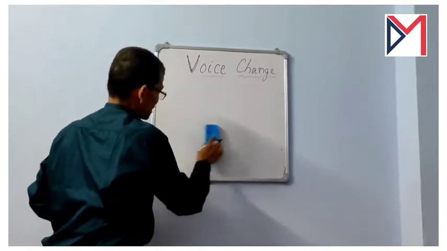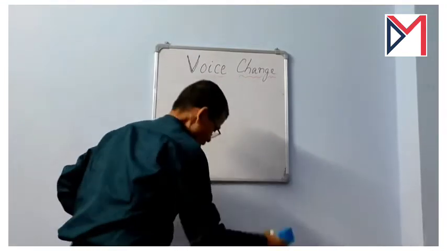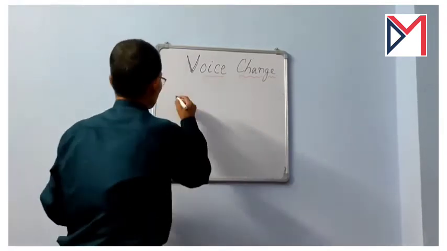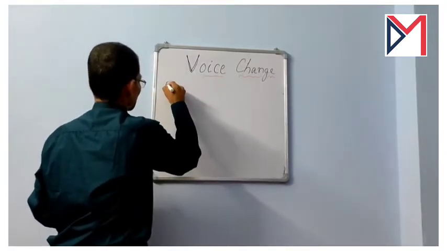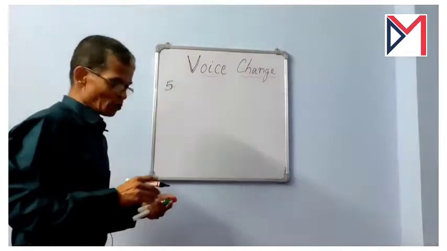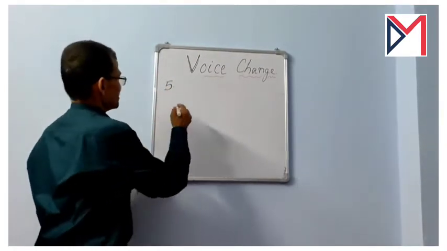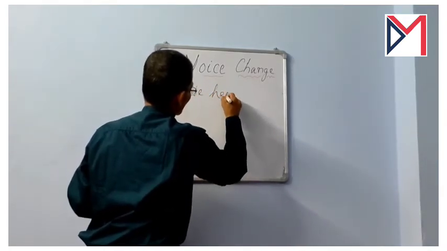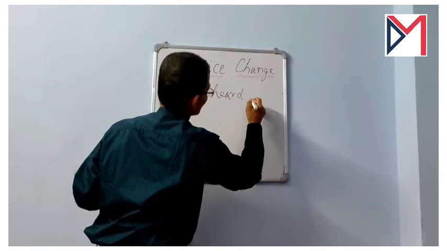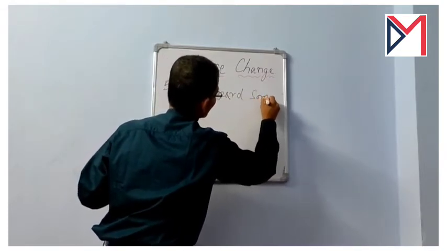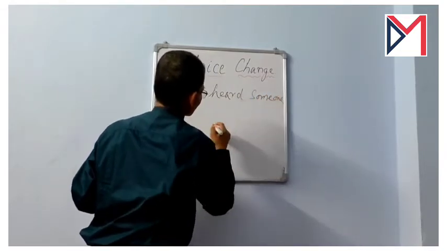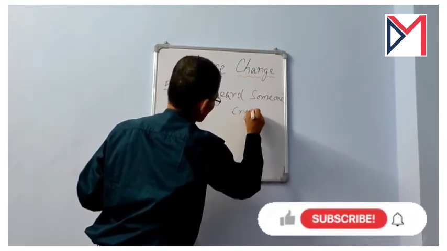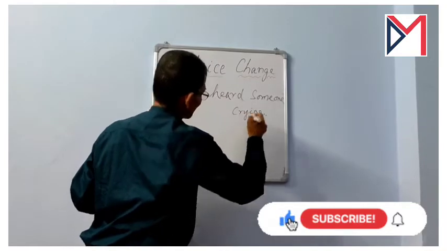Now I am giving you examples to teach you some new rules. Now come to example 5. Every example is totally new one. Now we heard someone crying.